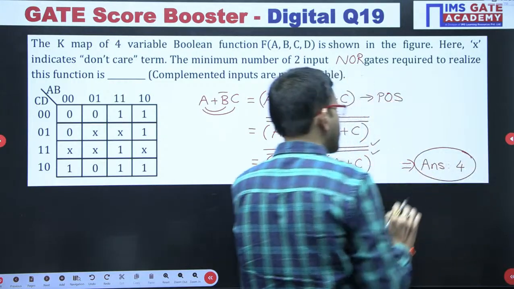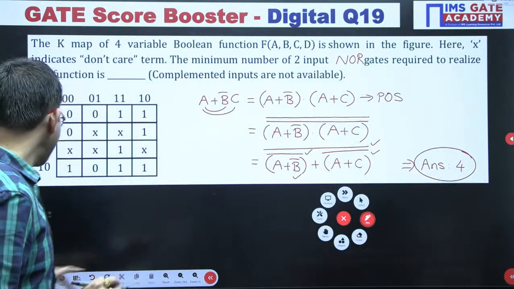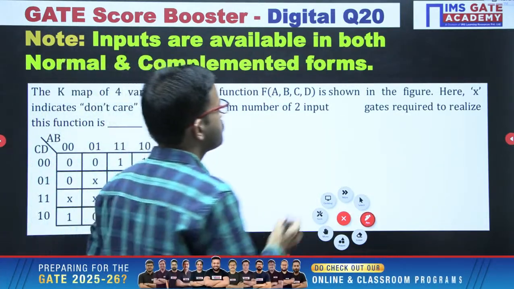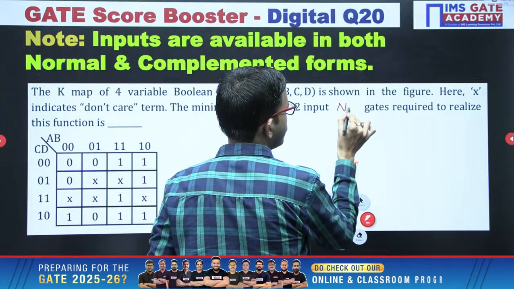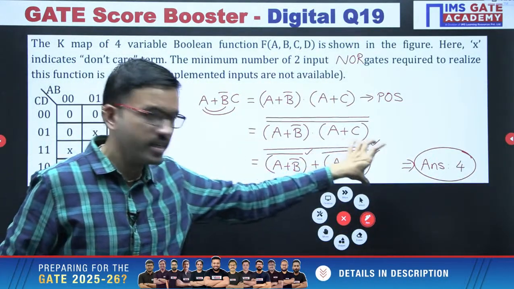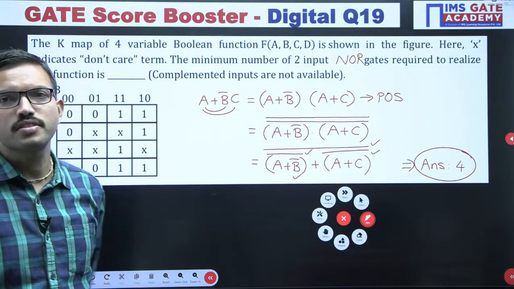Suppose same question, if I am modifying the context, like inputs are available in both normal and complement, then how many 2-input NOR gates do we require? Same equation, just have a look at here only and tell me the final answer.